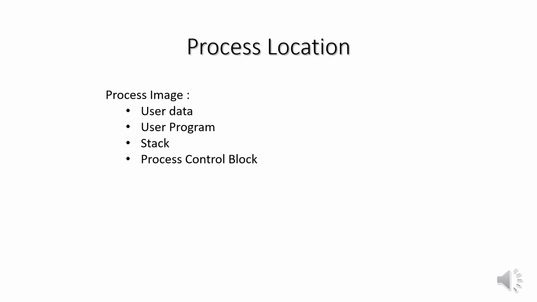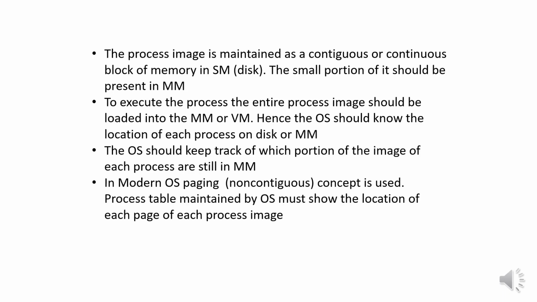Second, user program means the program to be executed. Third, stack. Each program has one or more last in, first out stacks associated with it. Fourth, process control block, which has data needed by the operating system to control the process.